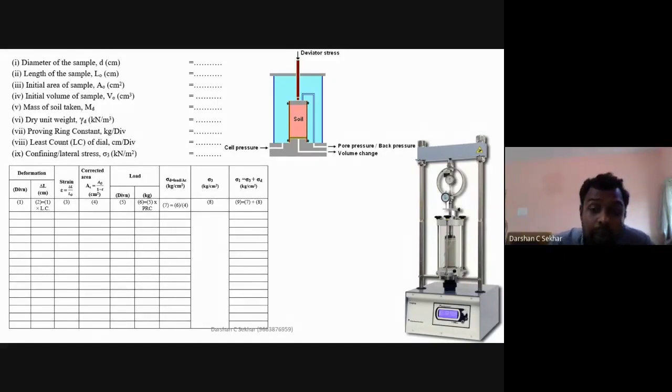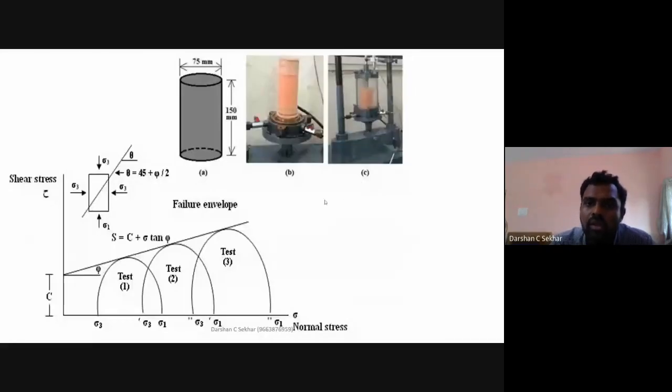Once I have done this part, then I'm going to start applying the load. How do I apply the load? I switch on the machine. This plate will start to rise up, and every 20 divisions, what is the proving ring reading? Again, that is going to be found out here. This is my dial gauge reading, and this is my proving ring reading. Nothing else. Both are the same, and that is found with respect to this value. Finally, if you do this, you are going to get the results for 3 samples.